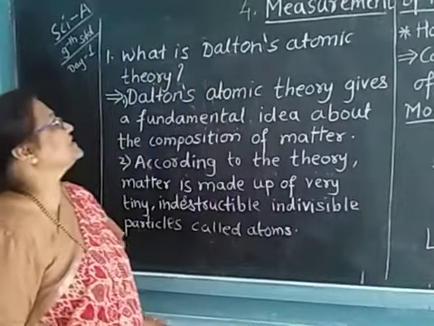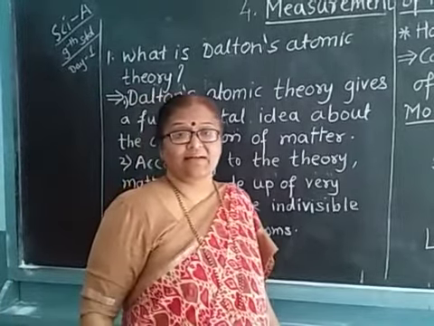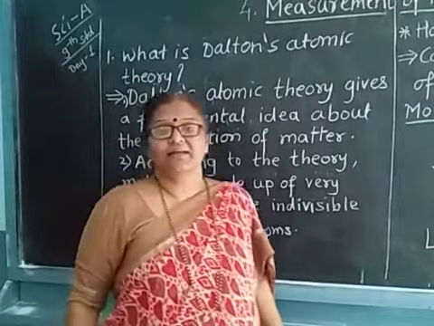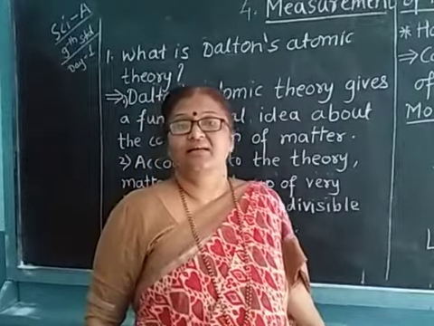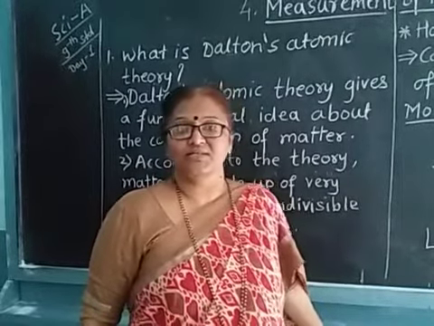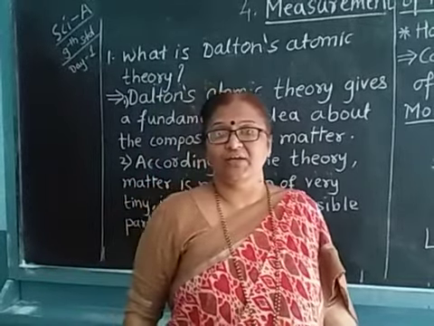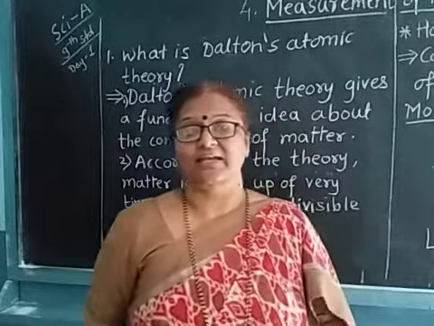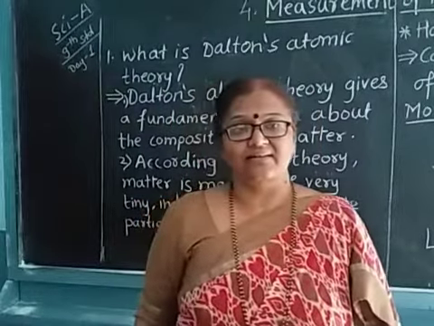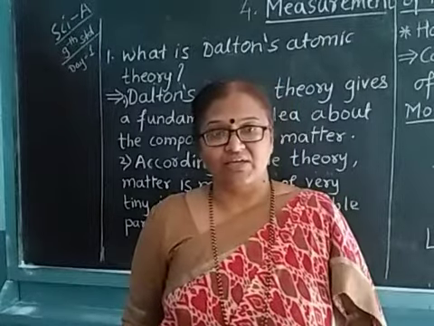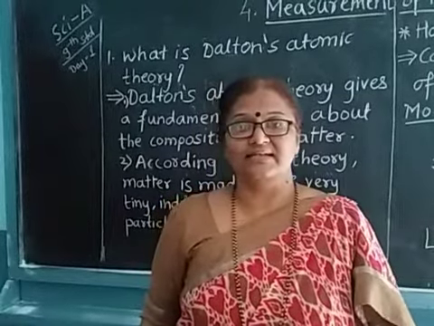The first question is, whenever we have studied the atom, we know that atom has a structure. In the middle it has a nucleus which has the protons and neutrons, and around it the electrons are revolving. We know that atom is neutral. Various scientists put forth the theory of the atomic structure: Dalton, Chadwick, Rutherford, Thomson, various scientists were there.